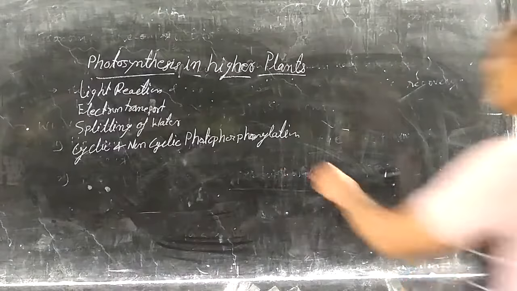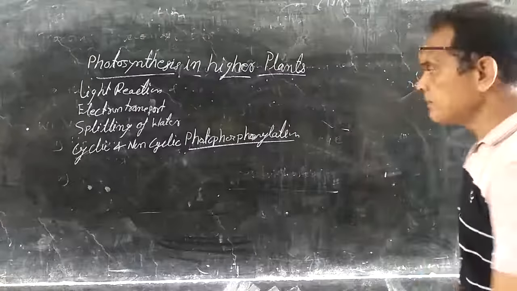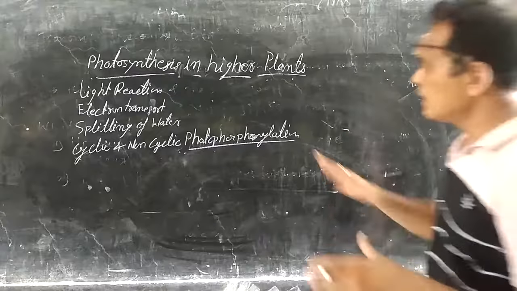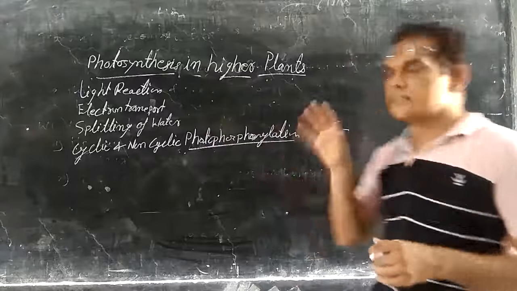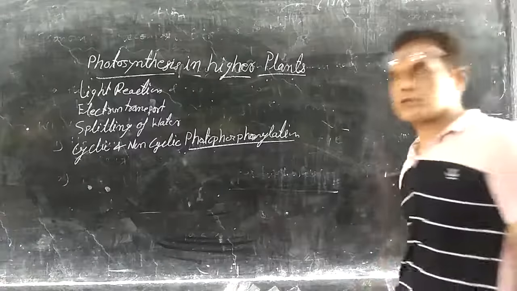First of all, photophosphorylation: phosphorylation means the adding of phosphate, and photo means in the presence of sunlight. Adding of phosphate in the presence of sunlight is photophosphorylation.